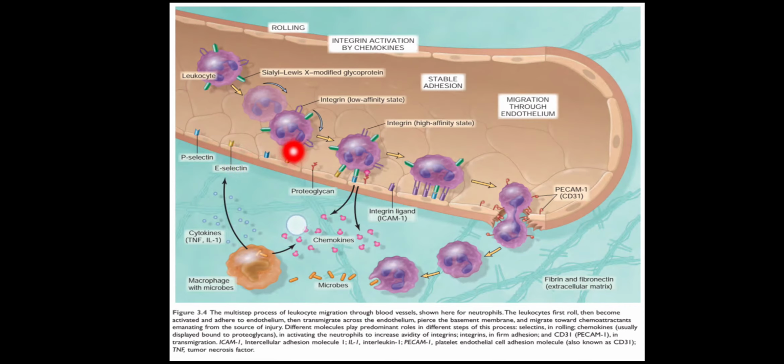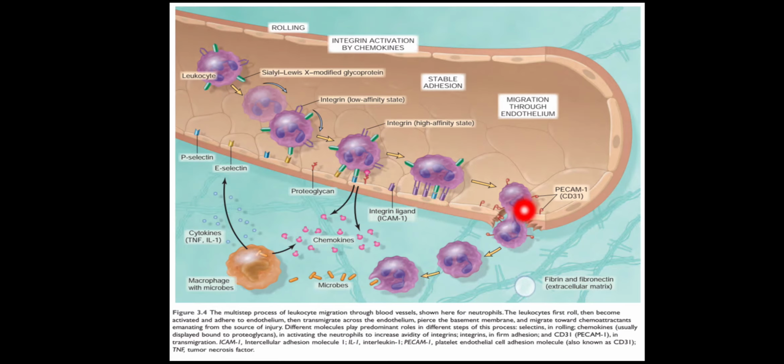And now selectins will cause the rolling interactions, and then at a site where it has to transmigrate, the WBC will adhere to the endothelial wall with the help of integrins and their receptors like ICAM1. So these are the integrins present on the surface of the WBC, and ICAM1 is on the endothelial cells.